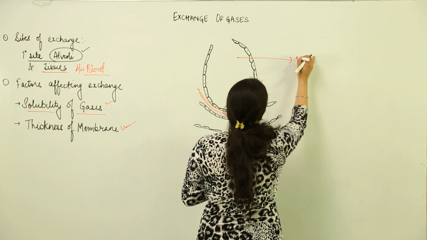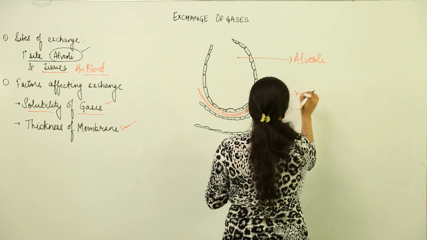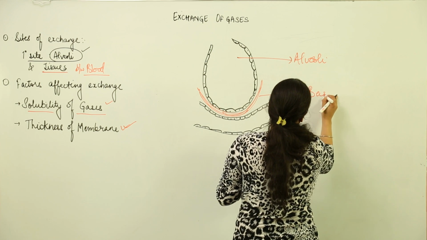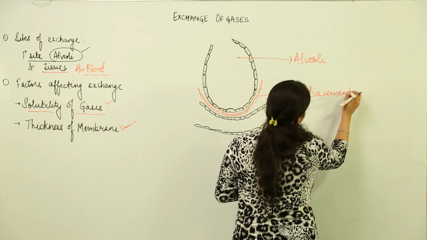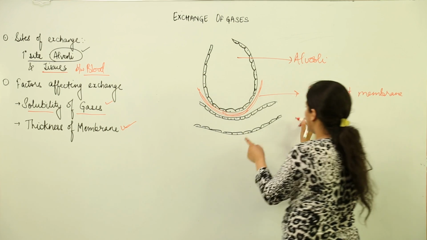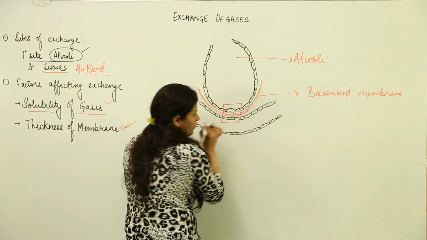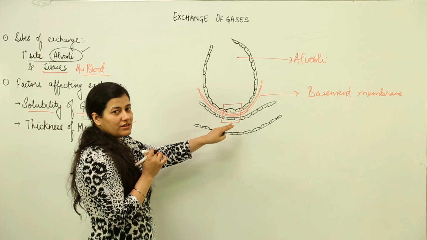So as you can see, our body has taken care of the thickness factor by keeping a very thin surface for exchange. This area is the area of exchange, and the thickness is less than 1 millimeter.